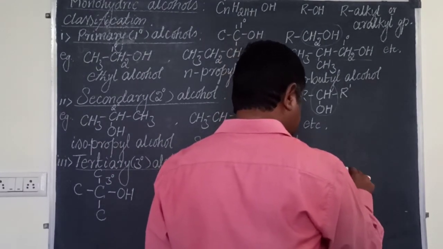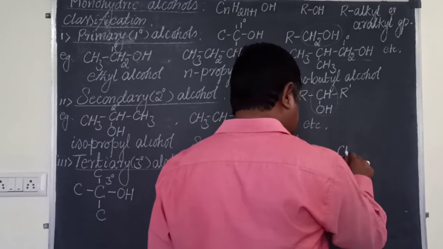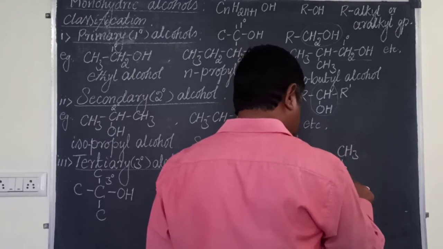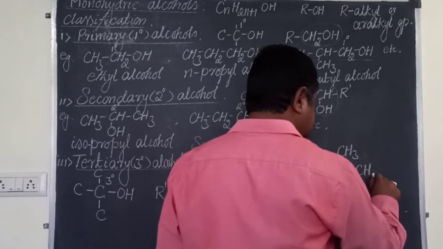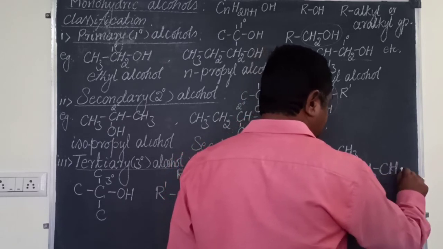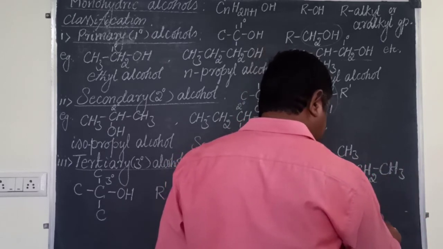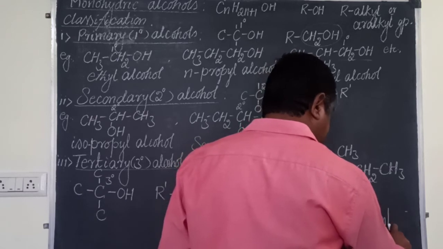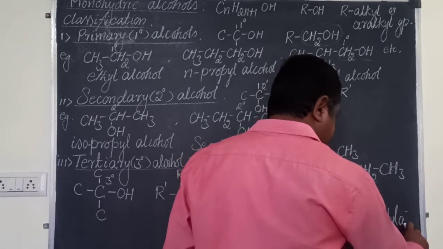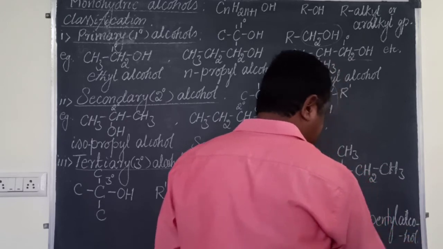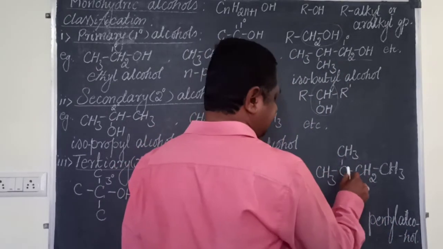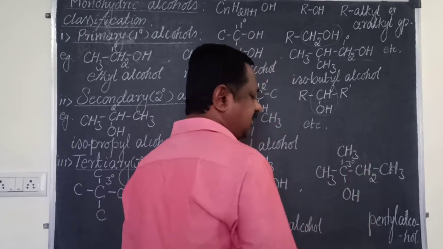One more example. CH3, CH3, OH, CH2, CH3. Totally how many carbon atoms are there? 5. 5 is ಏನು ಅಂತ ಕರಿತೀವಿ? Pentyl. Functional group is alcohol. Pentyl alcohol. Right? Again OH is attached to which carbon? Tertiary carbon.